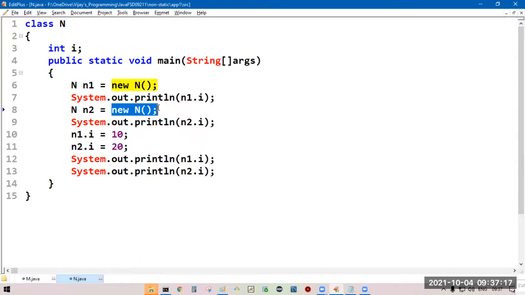Whenever this object is created, all the non-static members get loaded. int I is going to load with the default value 0.